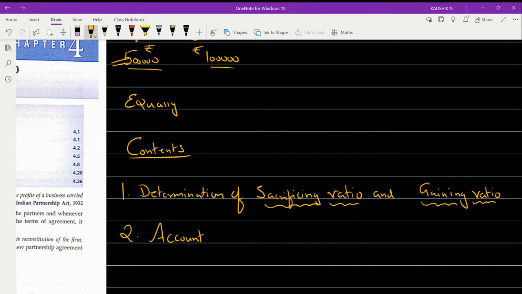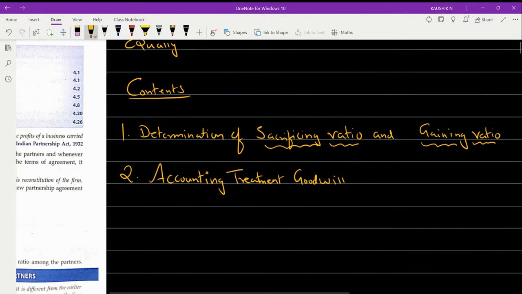The second concept that we are going to learn in this chapter is the accounting treatment of goodwill. In the previous chapter, we have discussed everything about goodwill. So in this chapter, we are just going to discuss the accounting treatment of goodwill.